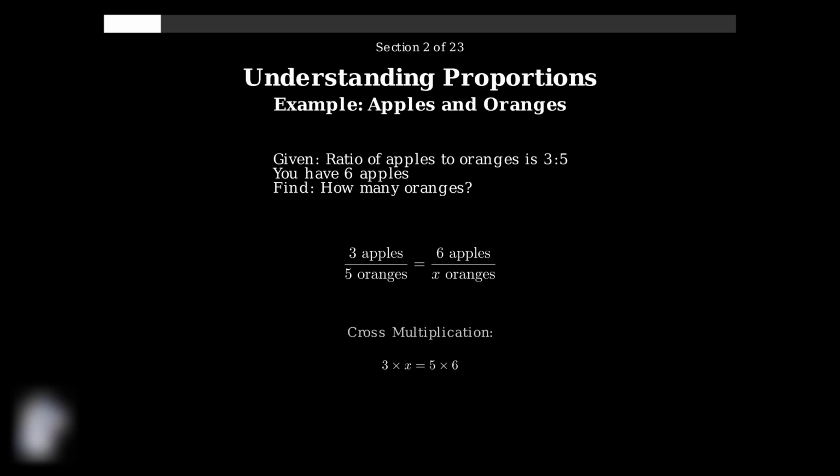We multiply the numerator of the first fraction by the denominator of the second fraction and set it equal to the denominator of the first fraction times the numerator of the second fraction. Simplifying the right side, we get 3x equals 30. Dividing both sides by 3 gives us x equals 10. Therefore, you should have 10 oranges.